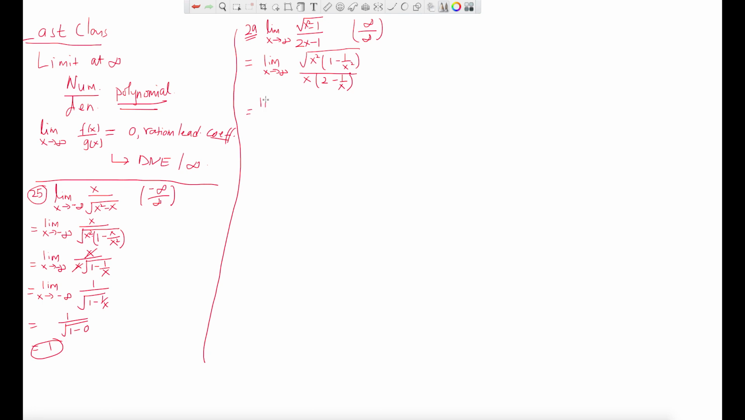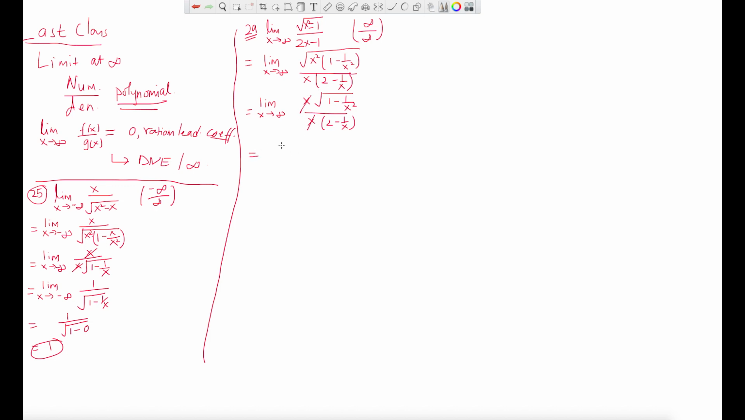So limit x tends to infinity. Let me take that x squared out and write down x, times the root of 1 minus 1 over x squared, divided by x, and then 2 minus 1 over x. That's what you get, right? So you cancel out x and then x.